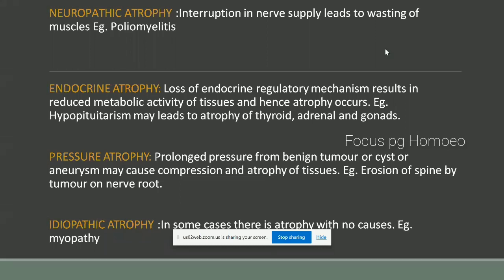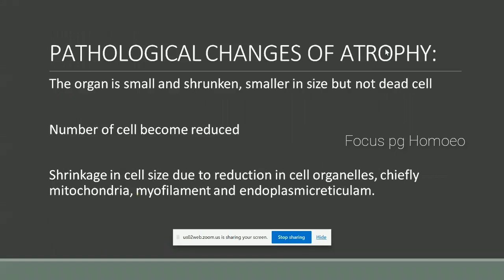Then the next one is idiopathic atrophy. In idiopathic atrophy, in some cases there is atrophy with no cause. In this condition, there is atrophy without any cause. Example, myopathy. This is the idiopathic atrophy. Okay, these are the types.